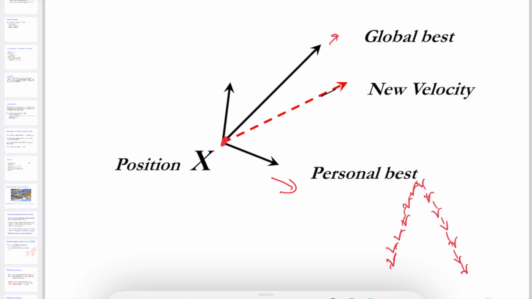This is the velocity direction, the new velocity they want to fly with, and the individual velocity, the flapping of the wings. This is the pbest and this is the gbest. This is how particle swarm optimization works.